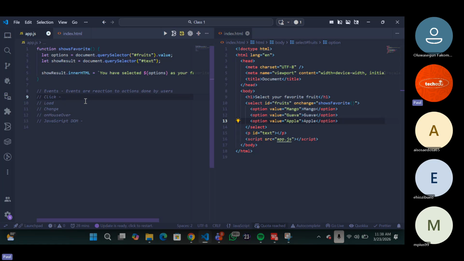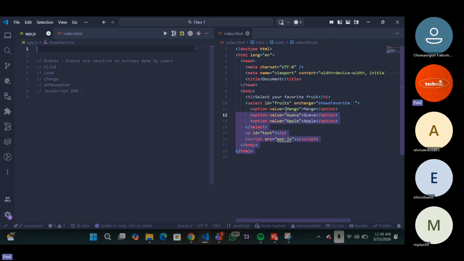The click event is a response or a reaction to a click action. So what am I saying? A user comes to your website and they click a button. If they click a button, something has to happen. That's a reaction to clicking. That's what click is. Whenever a user clicks a particular button, something has to happen. That is what the click event is saying. So what do I mean by this? I'm going to remove this so that we don't get confused again.